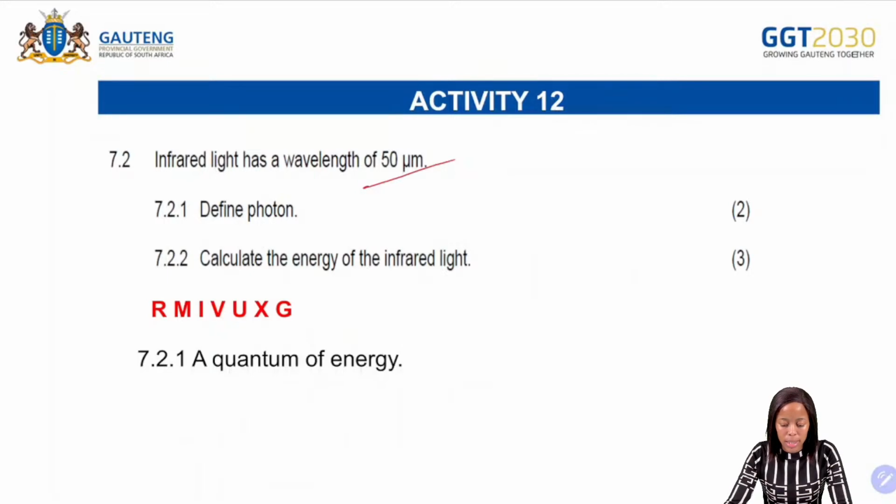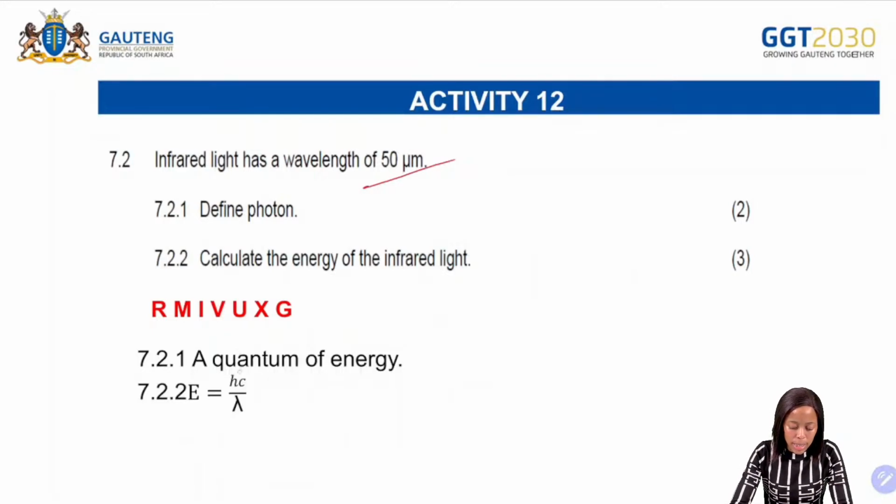7.2.2, calculate the energy of the infrared light. What are you going to use? Your formula sheet there. So what do you have? E is equal to hc over lambda. So familiarize yourself with the constants. h is Planck's constant, and c is the speed of light. And then this one, lambda, represents your wavelength there.